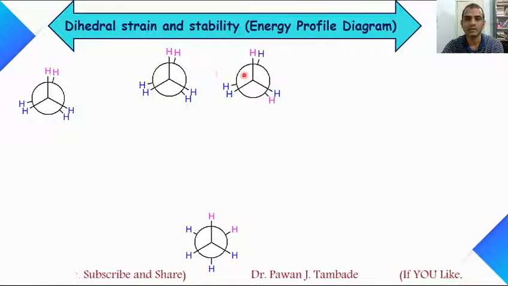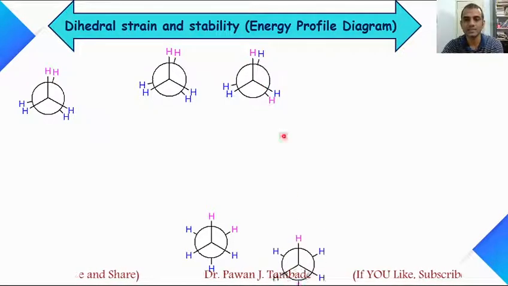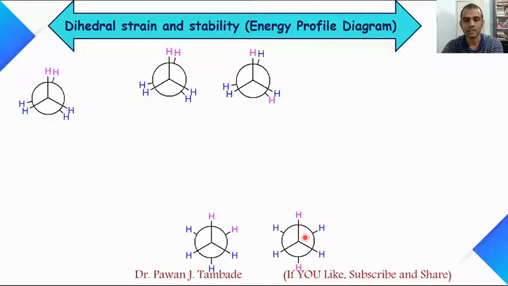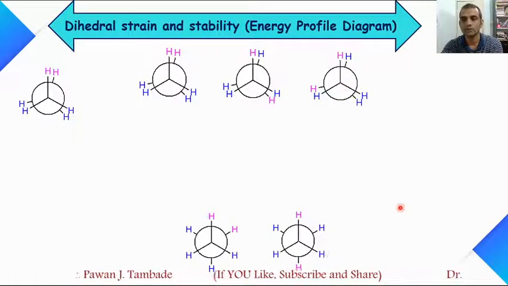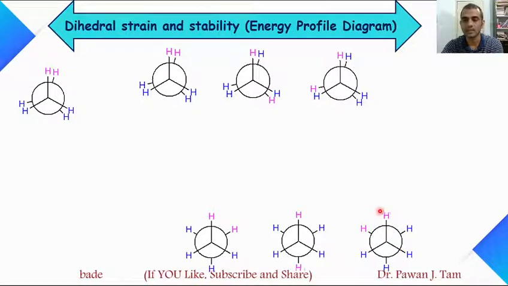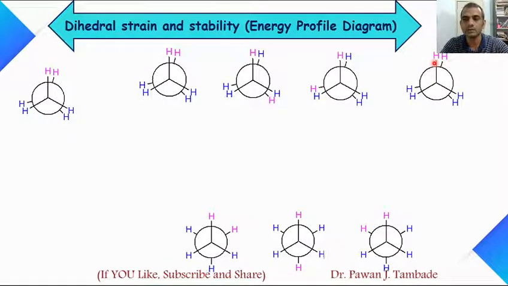These are eclipse conformations. If we rotate this by 60, we will get this one. These are staggered conformations. If we further rotate it by 60, we will get one more eclipse conformation, which on rotation gives us a staggered conformation. And finally, if we rotate this again by 60, we will get the original conformation back.